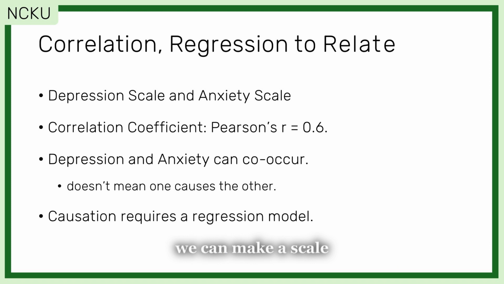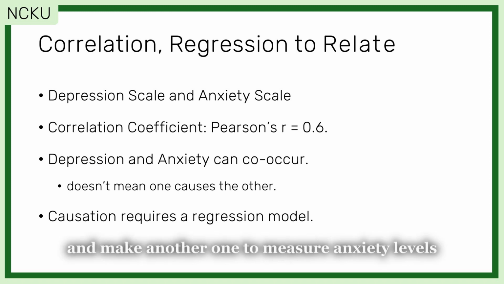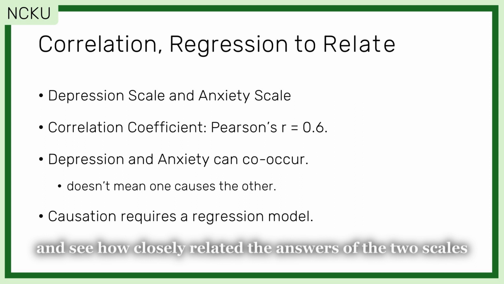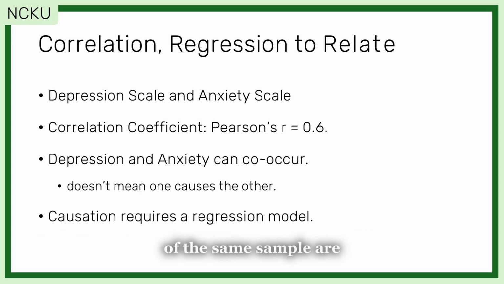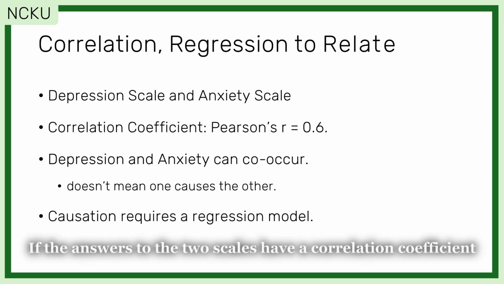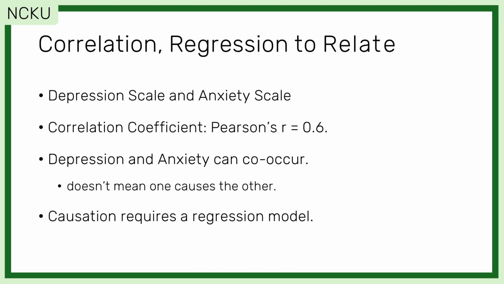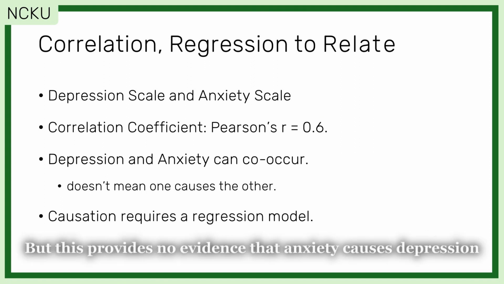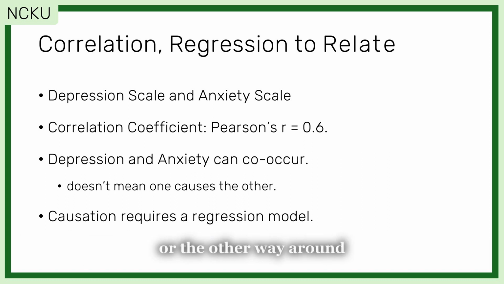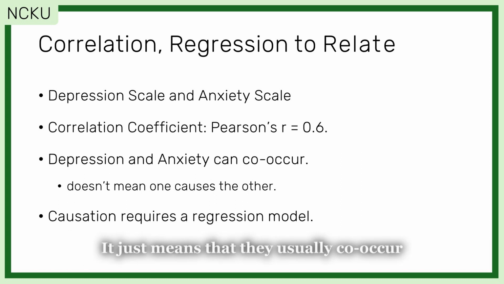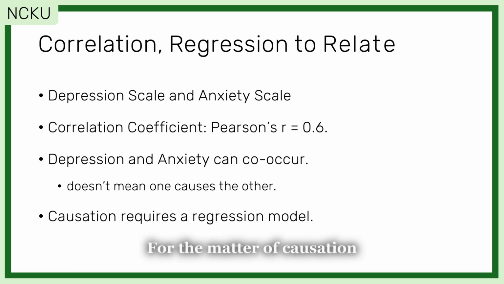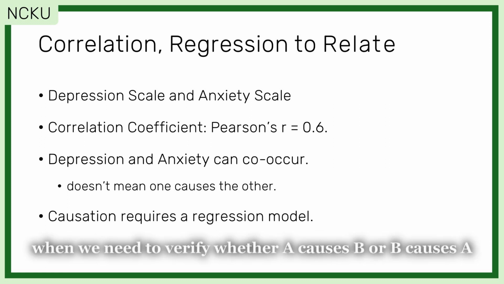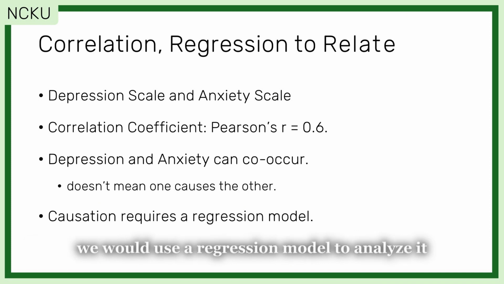We can make a scale to measure the depression levels, and make another one to measure anxiety levels, and see how closely related the answers of the two scales of the same sample are. If the answers to the two scales have a correlation coefficient of 0.6, then depression and anxiety are moderately correlated. But this provides no evidence that anxiety causes depression or the other way around. It just means that they usually co-occur. For the matter of causation, when we need to verify whether A causes B or B causes A, we would use a regression model to analyze it.